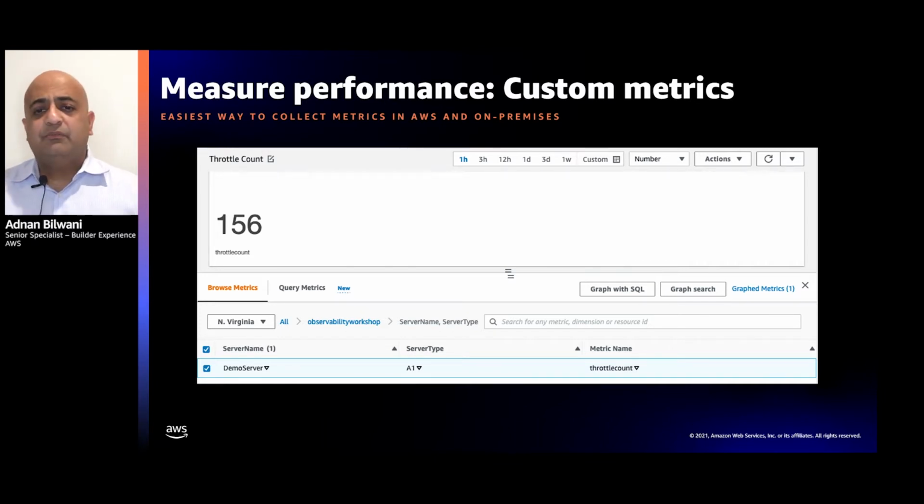In addition to default metrics, which are stored at standard resolution, I do want to highlight that custom metrics can be stored at standard or even high resolution, which provides 1-second granularity. This high resolution can provide more immediate insight into sub-minute activity and can be used to generate alarms more quickly based upon the activity you're setting up.